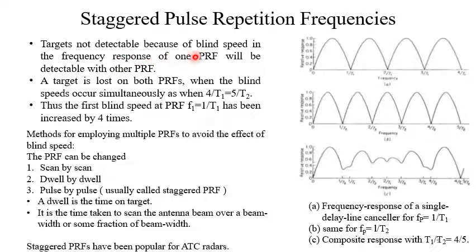Targets not detectable because of blind speed in the frequency response of one PRF will be detectable with the other PRF.